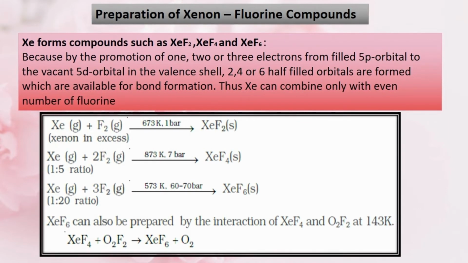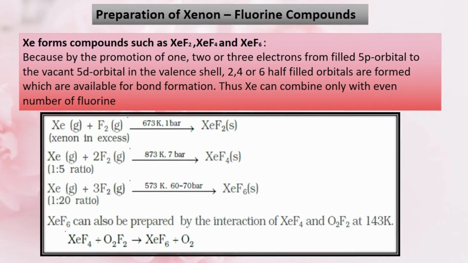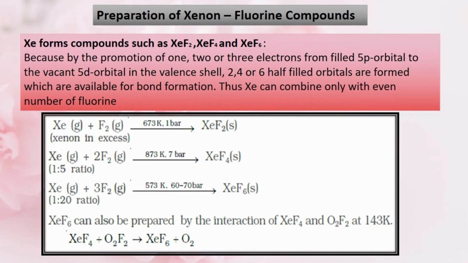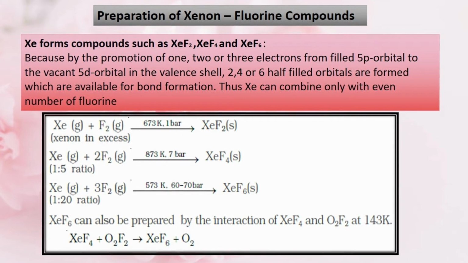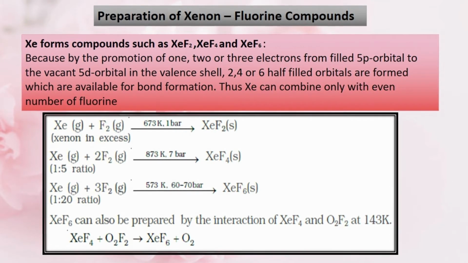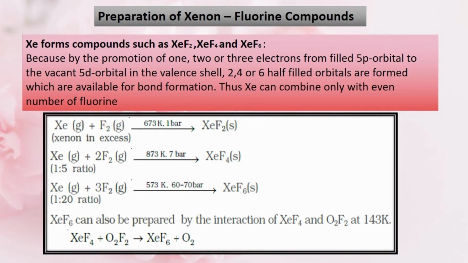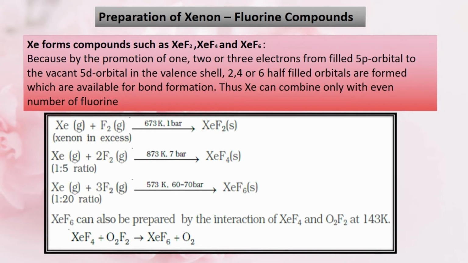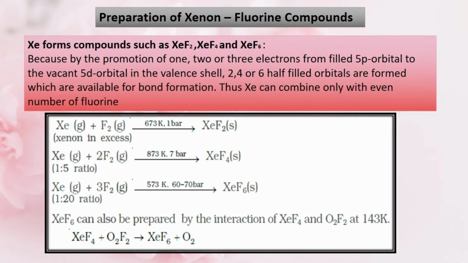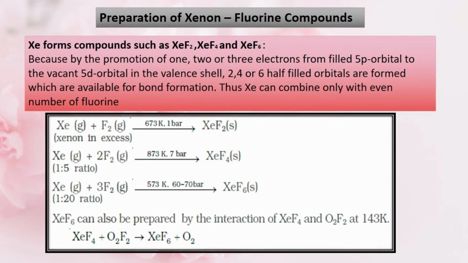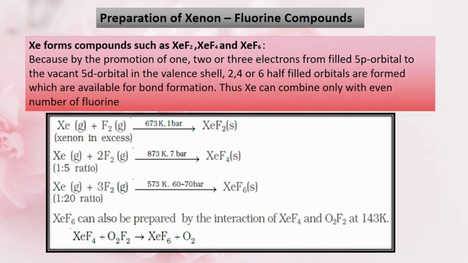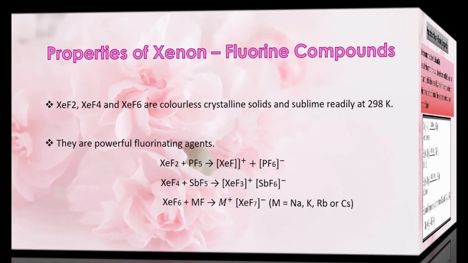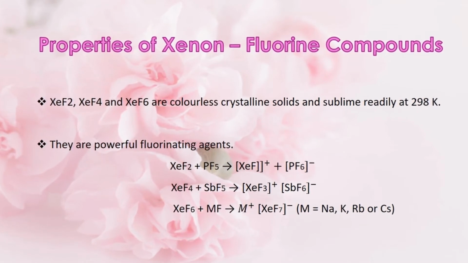Next, we will see how to prepare xenon hexafluoride. When xenon and fluorine react in the ratio of 1:20 at 573 Kelvin and at 60 to 70 bar pressure, we get xenon hexafluoride. Xenon hexafluoride can also be obtained by the reaction of xenon tetrafluoride and dioxygen difluoride at 143 Kelvin. Now let's learn about the properties of xenon fluorides.